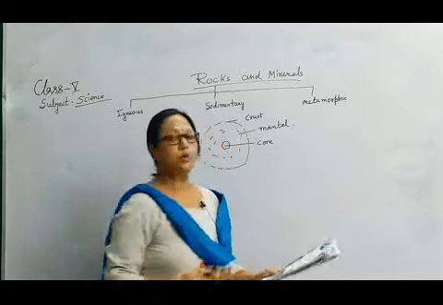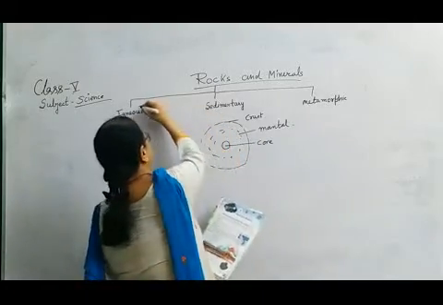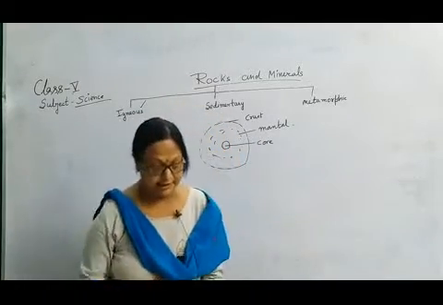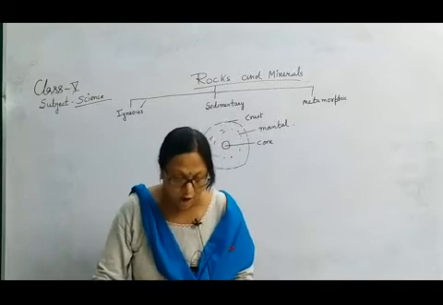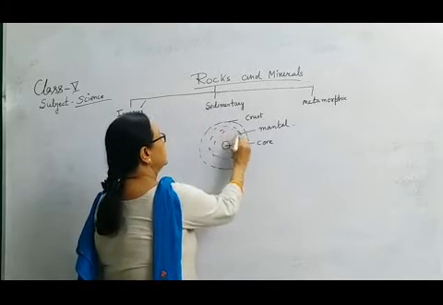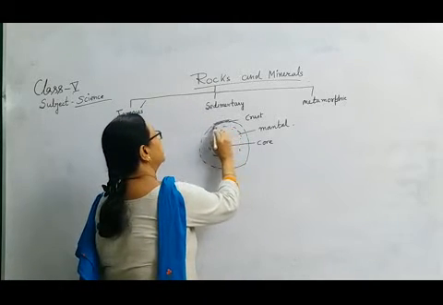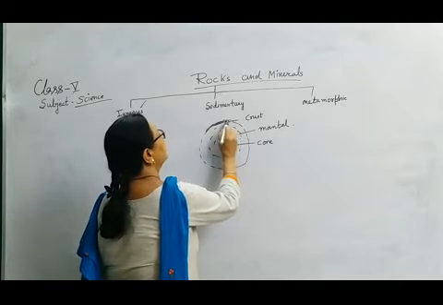Now we will come to know how these rocks are formed. First is the igneous rock. The center of the earth is hot molten rock called magma. Between this, the crust is the rocky layer, or you can say the soil. How is soil formed?